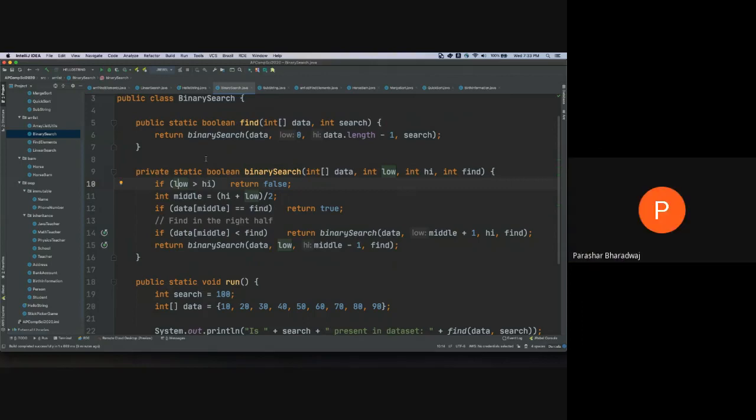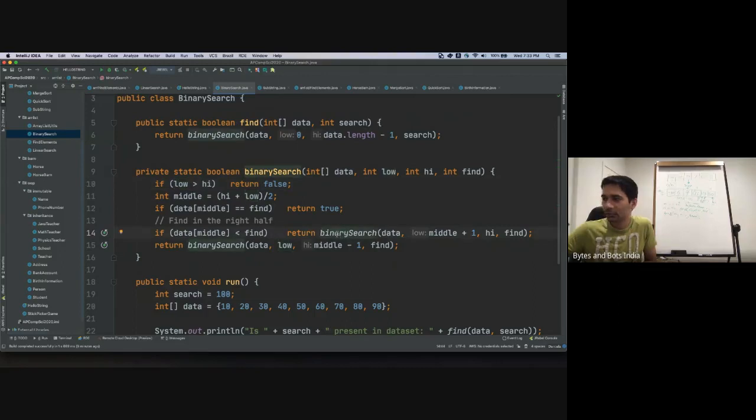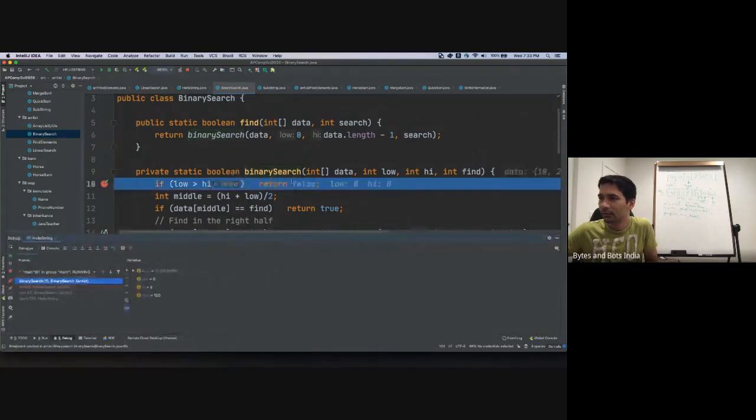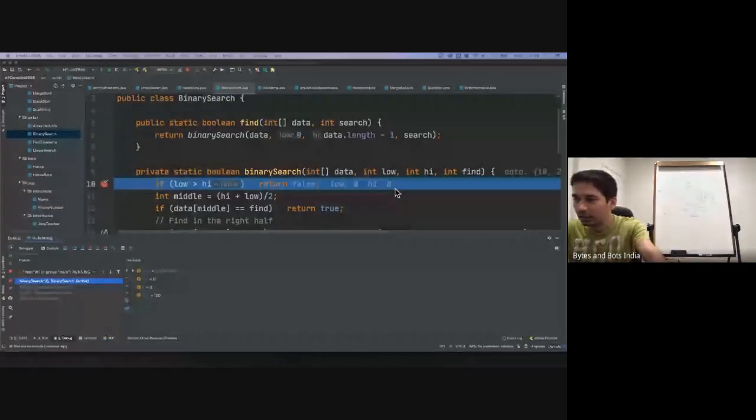That makes sense. But how does it keep repeating if there's no for or if or while? That's because this is recursion. The method calls itself. Let's debug this, and that will help us real quick. We can look at the screen here. All right, this is the first time this method gets called. You can zoom in a little.